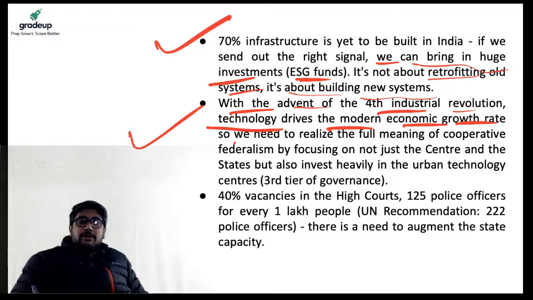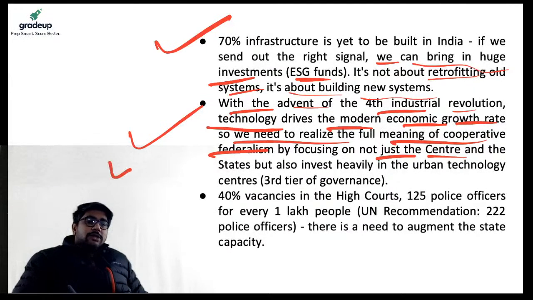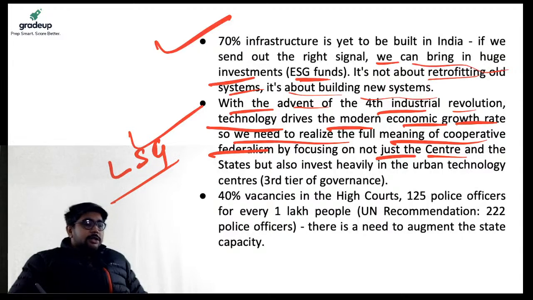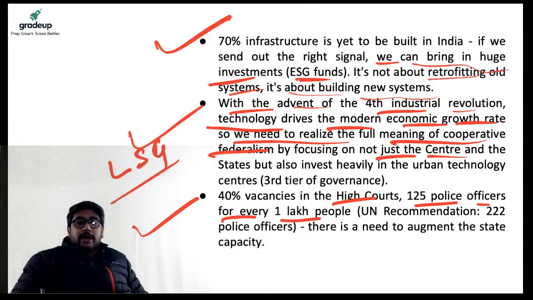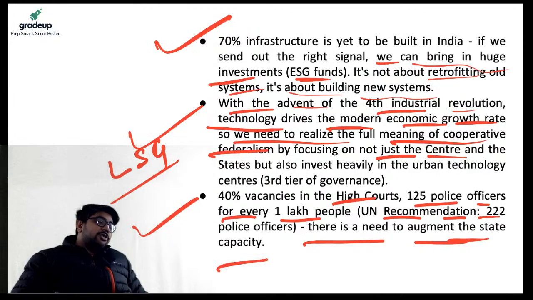So we need to realize the full meaning of cooperative federalism by focusing on center, state, and also the local self-governments. Local self-governments, which is the third tier of governance, and 40% vacancies in high courts, 125 police officers for every 1 lakh people, UN recommendation, right? There's a need to augment the state capacity also. So we need to revamp the capacity for governance, and we need to enhance it on the scale of the population also, right?